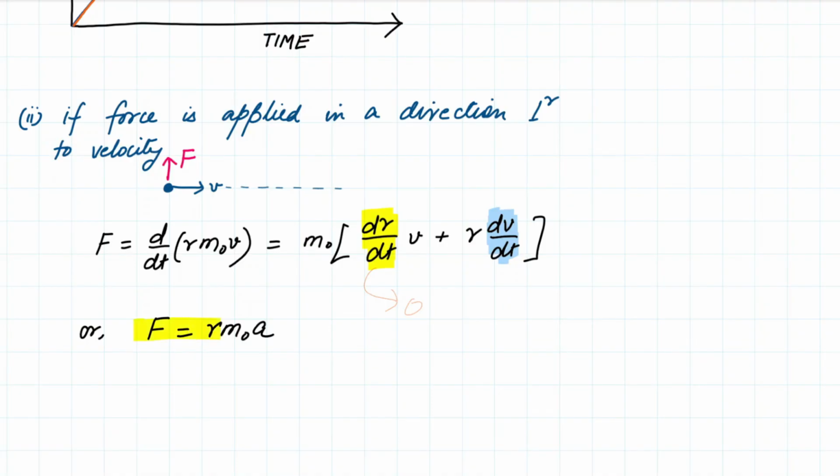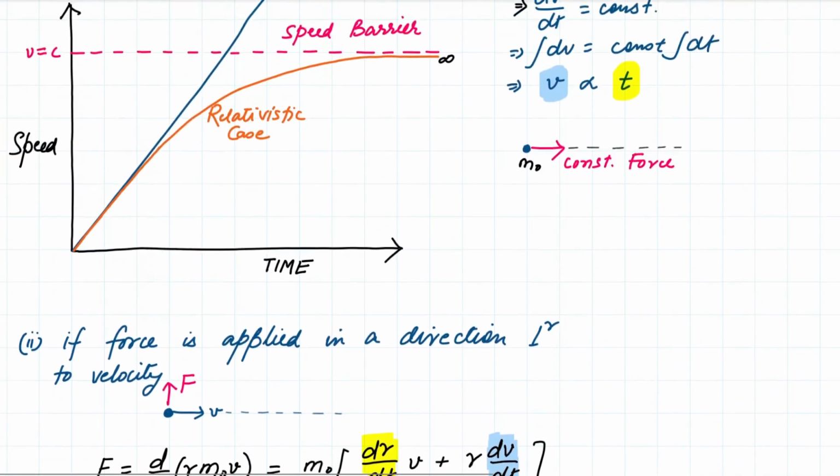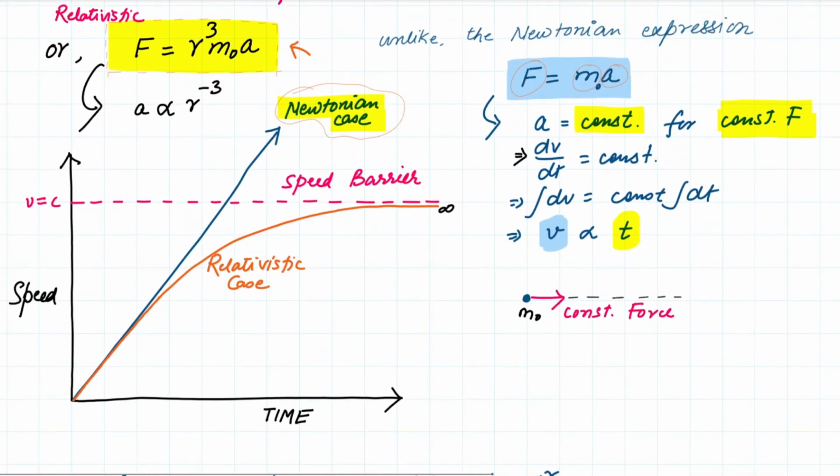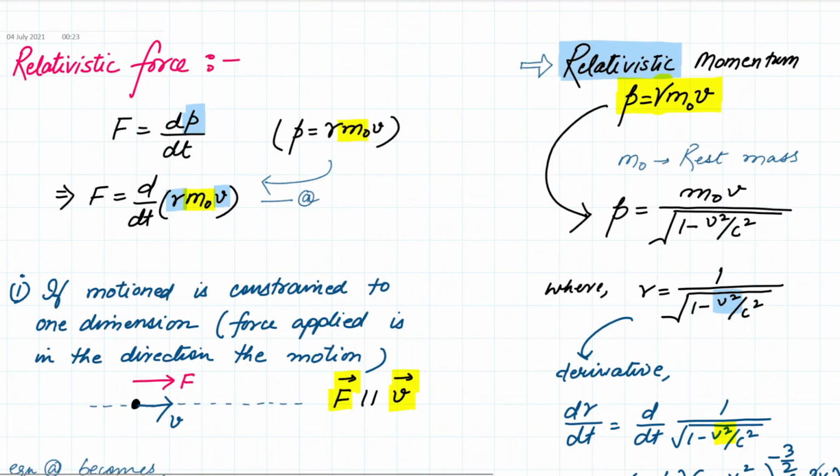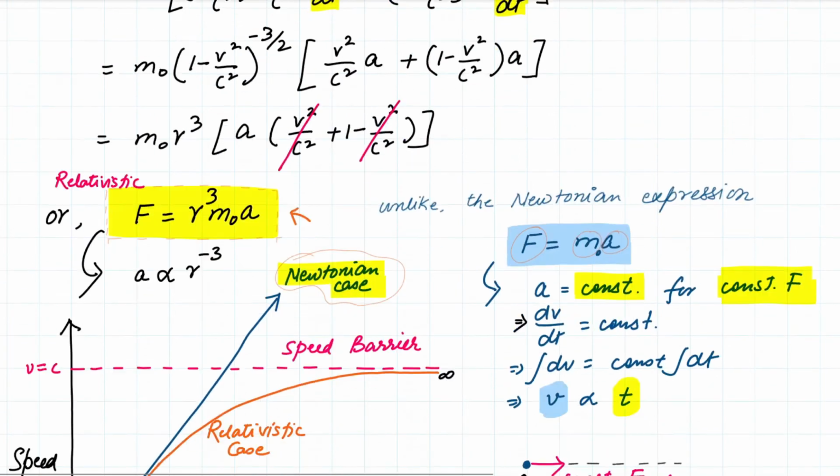So this is the expression for the force for the situation where the force is being applied in a direction perpendicular to the velocity. And even in this scenario, the nature of acceleration is such that the particle will never reach the speed of light. The speed of light will still act as a barrier even when the force is being applied in a perpendicular direction and the particle goes around in circles. So this is the nature of Newton's second law under situations where relativistic ideas are valid. For the cases in which relativistic ideas are valid, Newton's second law takes this particular form.